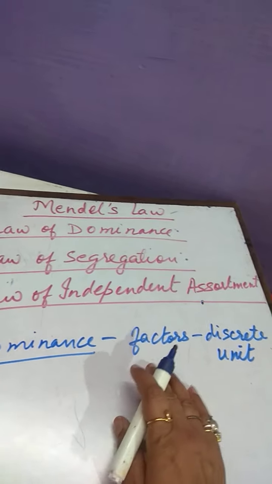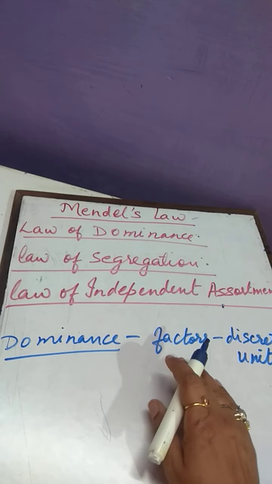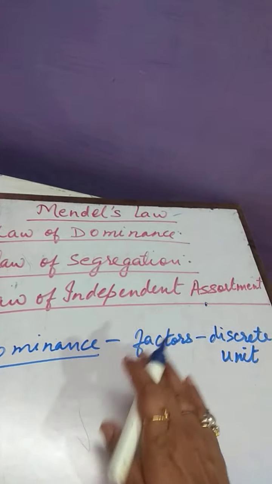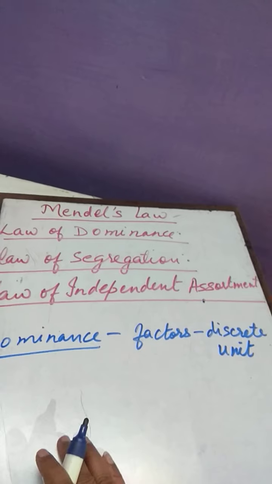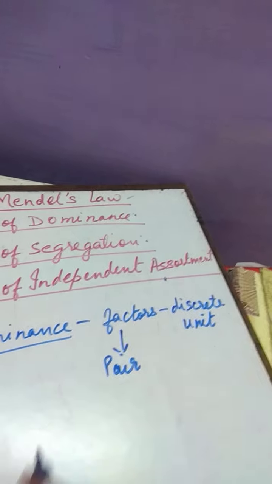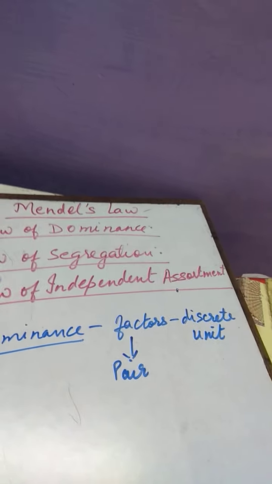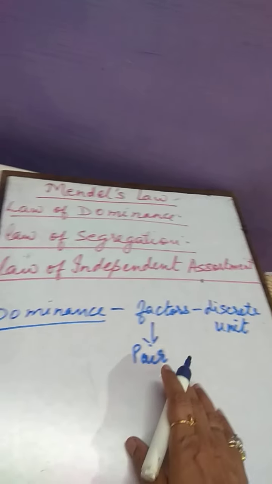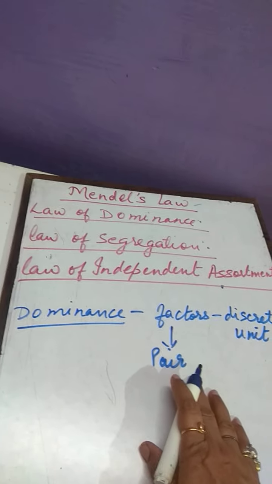These factors control the character which is transferred to the next generation, and these factors are always present in a pair. Genes are present in a pair. Factors are present in a pair.